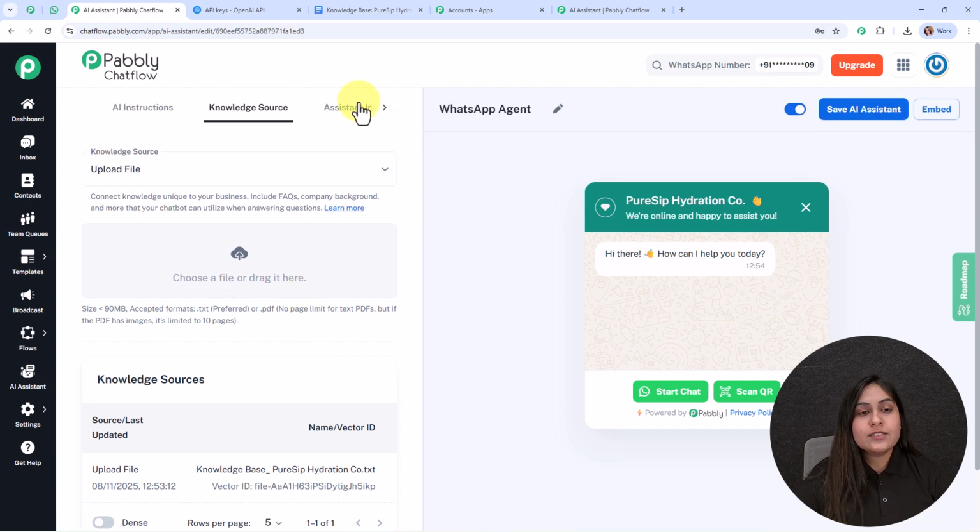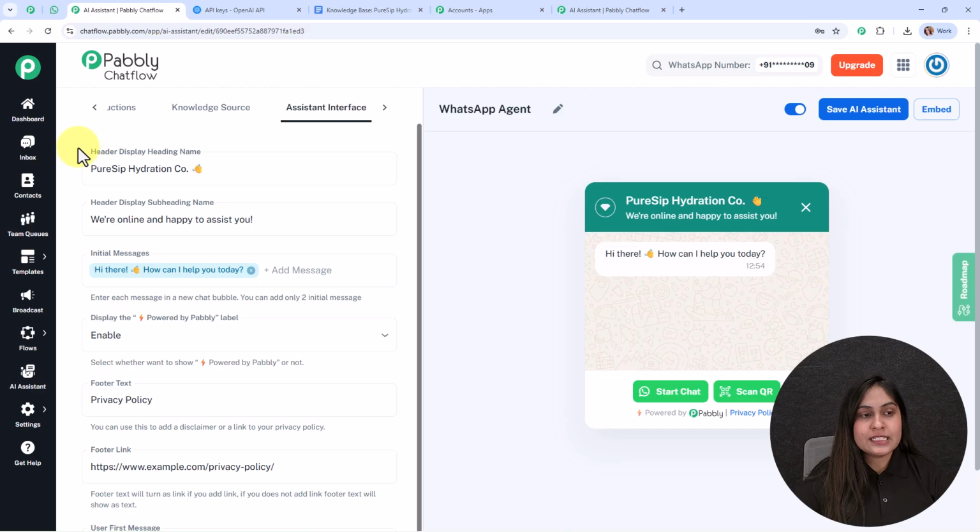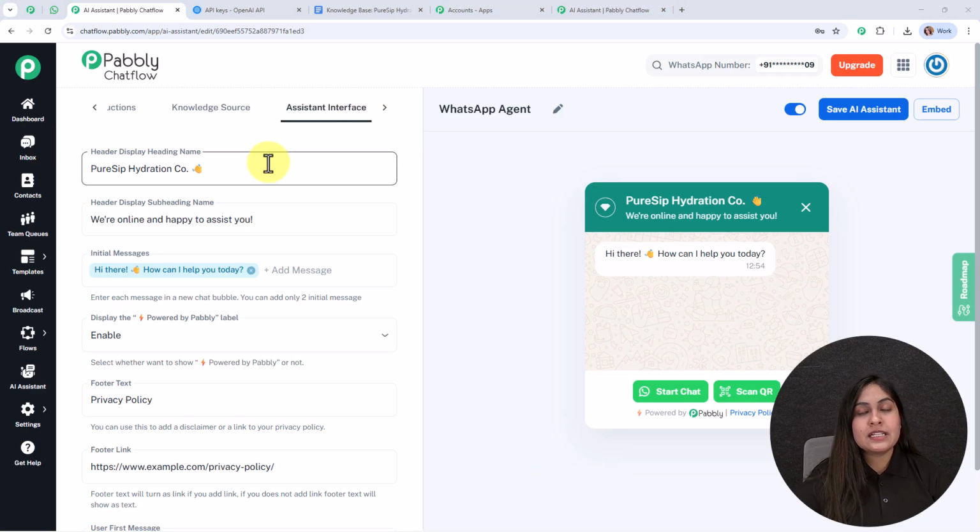Alright, now let's move forward to the assistant interface. The first one is header display name. Basically here you need to add your brand name. I have added mine, that is Pure Sip Hydration Co. Then comes the header display subheading. I've used a default subheading that says we are online and happy to assist you, and you can see it is displayed over here like this. You can add it accordingly.